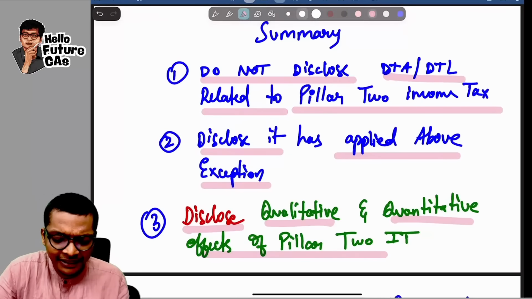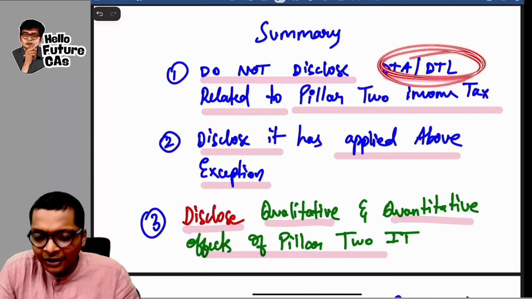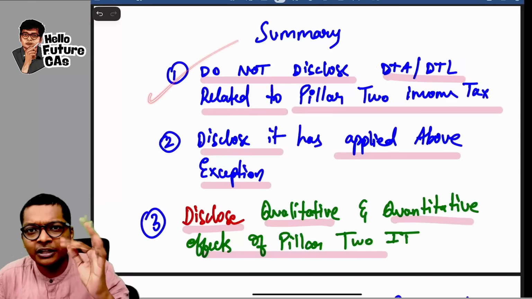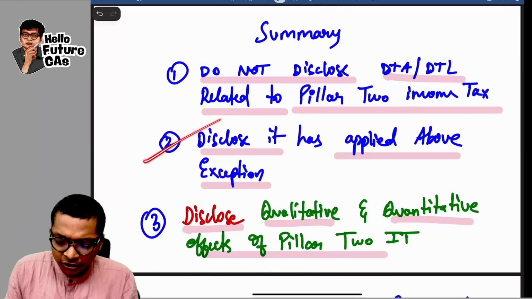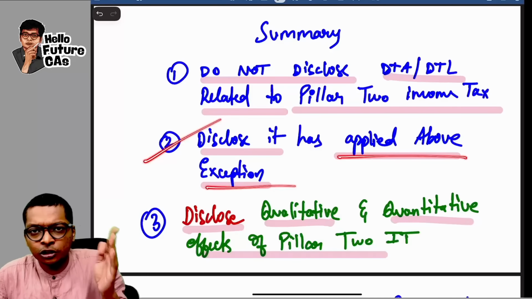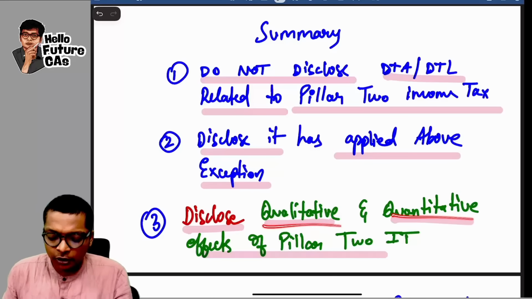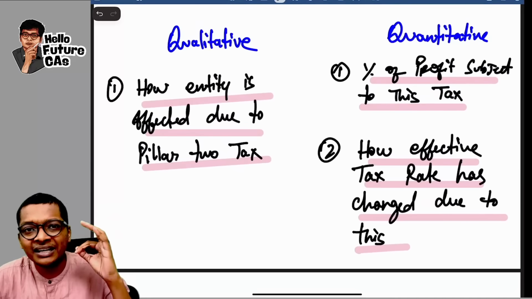To quickly summarize once more, guys, very simple. AS22 is not affected because of Pillar 2. The company will follow the exception: do not disclose DTA and DTL for Pillar 2. Then disclose that it has applied the above exception. If it is not following the exception, you apply it, and disclose the qualitative and quantitative items from it. What are those? That is given over here, guys.